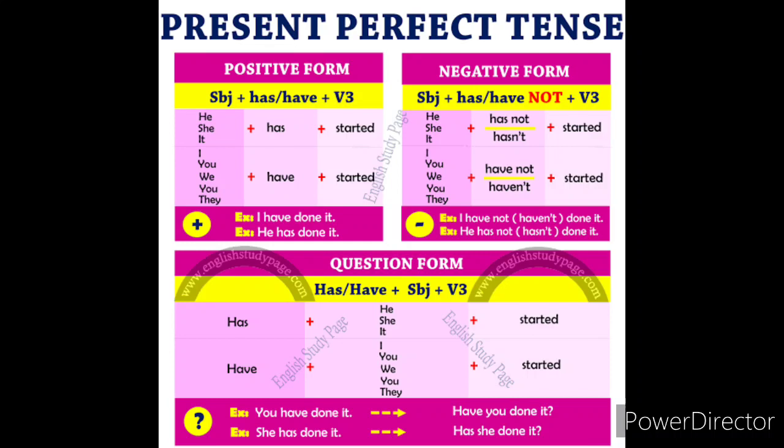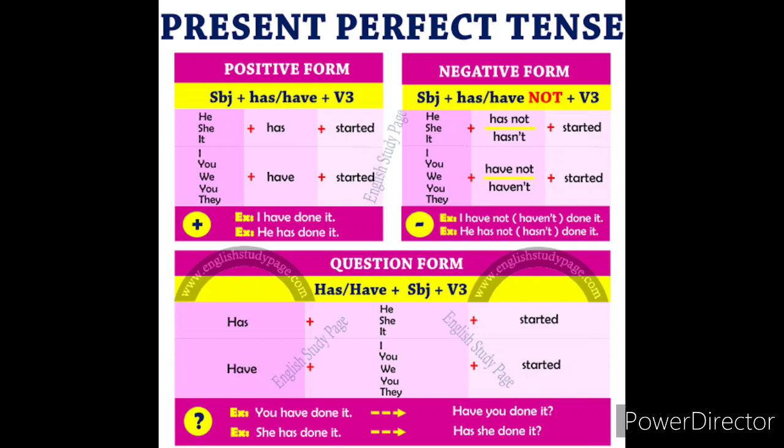For he, we have to use has. So I have done it, he has done it in positive form. If it is negative form, subject plus has or have plus not plus verb 3 plus object, as I said. So here he hasn't, she hasn't, it hasn't, I haven't, you haven't, we haven't, they haven't. So if it is negative, we have to add not with the helping verb.